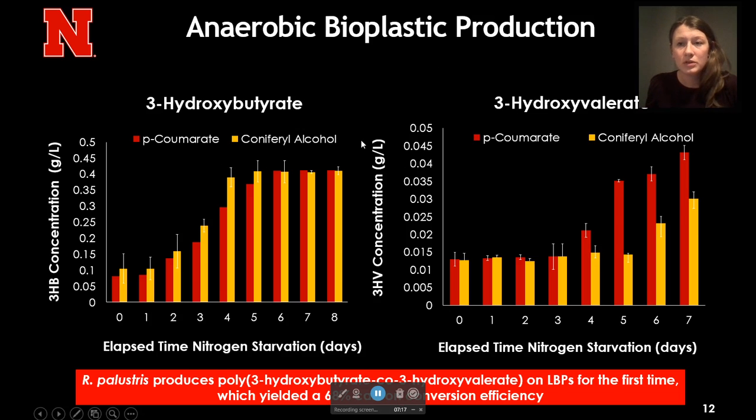This was also the first time that we were able to show that this microbe makes this copolymer called poly-3-hydroxybutyrate-co-hydroxyvalerate, or PHBV as it is commonly known. The reason this matters is because PHB, with just the 3-hydroxybutyrate repeats as a polymer, is more brittle, and adding this 3-hydroxyvalerate component really boosts its thermomechanical properties and therefore widens its applicability.